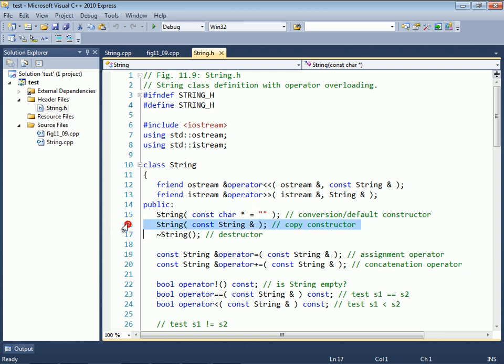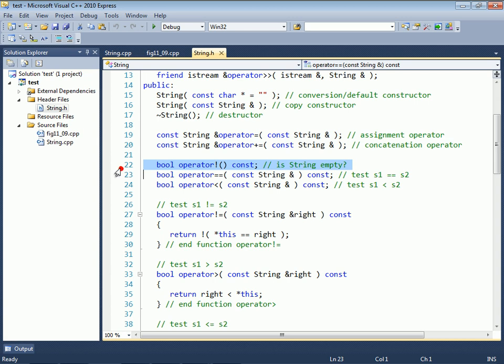We have a copy constructor, and again, this class is going to do dynamic memory allocation, so we're going to have a copy constructor, a destructor, and an overloaded assignment operator so that we can properly copy, assign, and destroy string objects in our program. We've got our overloaded assignment and addition assignment operators, which we're using for concatenation.